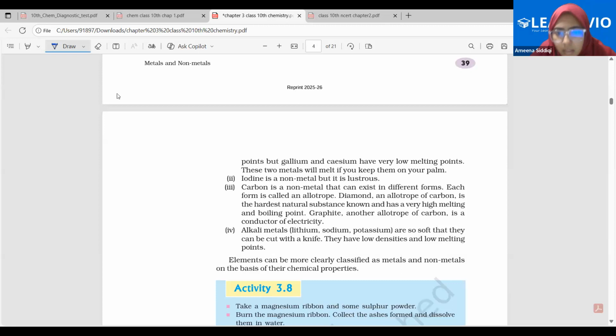See, carbon is a non-metal that exists in different forms. Each form is an allotrope. Diamond, an allotrope of carbon, is the hardest natural substance known and has a very high melting and boiling point. Graphite, another allotrope of carbon, is a conductor of electricity. Fine.